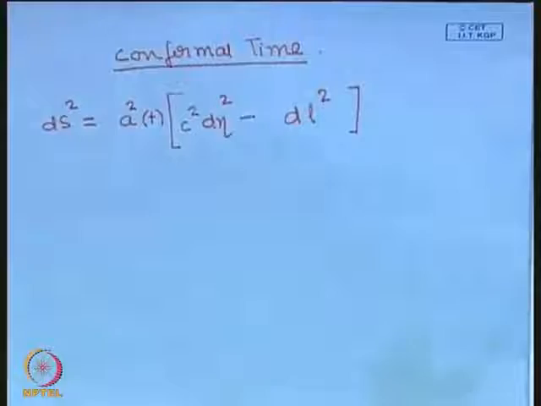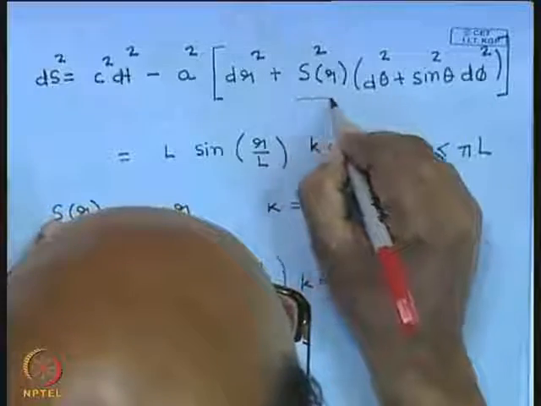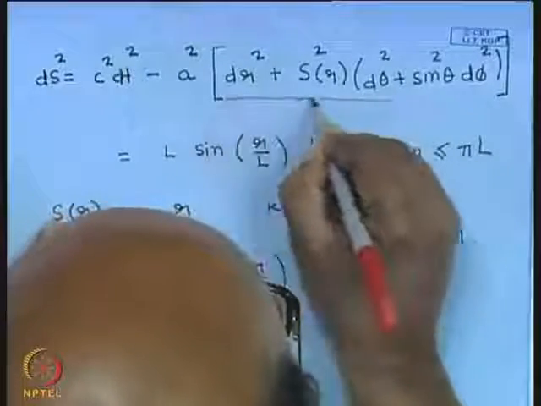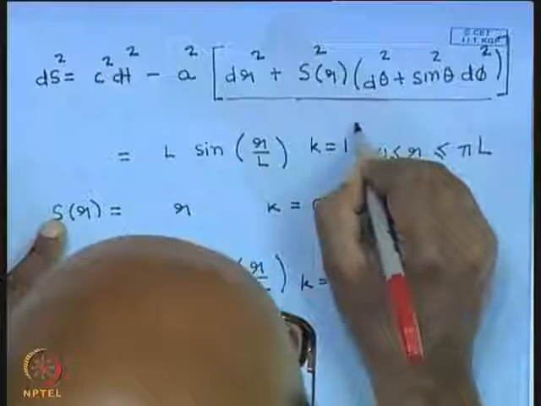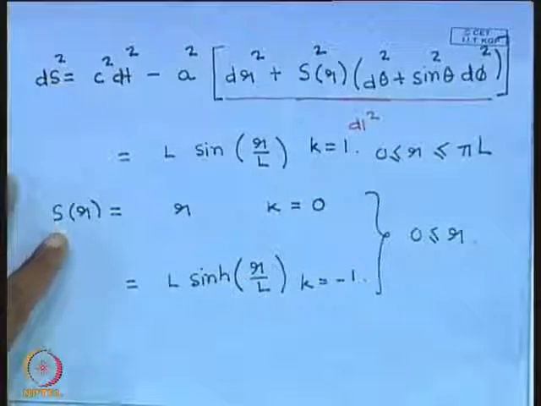I have not written out the length element in full. I have just represented this entire thing by dl square. It is essentially the length distance between 2 points.